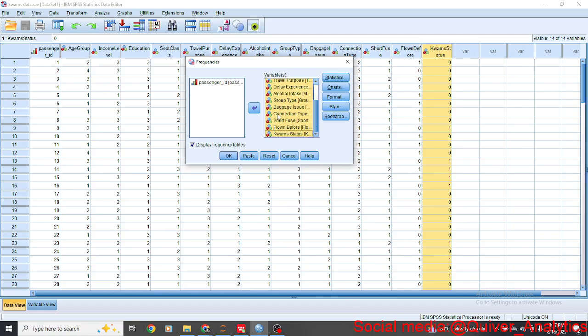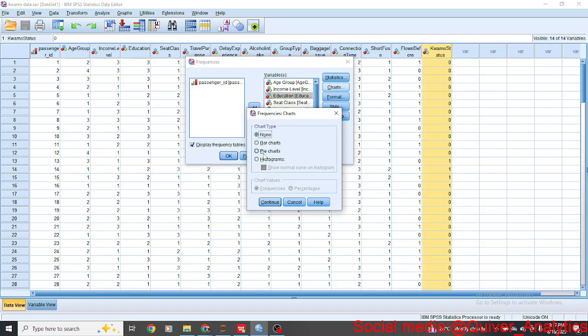If you remember last week, I said if you have scale variables, you don't run the frequencies for scale variables and categorical variables together, because what is needed for both scenarios is different. So we don't need statistics for categorical variables, for nominal variables, but we need charts if you want. We can use either bar charts or pie charts. I see bar charts as more explanatory than pie charts. So I'm using bar charts and then continue.